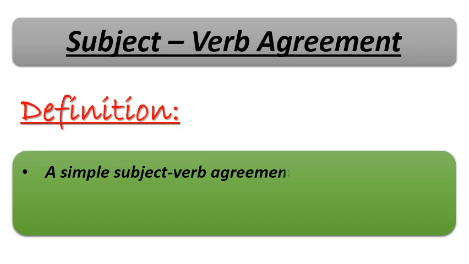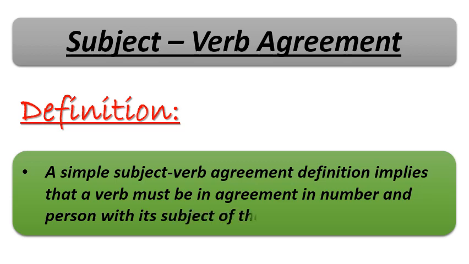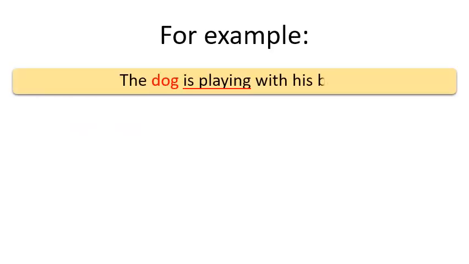A simple subject verb agreement definition implies that a verb must be in agreement in number and person with its subject of the sentence. I repeat it again. A simple subject verb agreement definition implies that a verb must be in agreement in number and person with its subject of the statement or sentence. Or we can say in a simple way, a verb must agree with its subject in number and person. To clarify it, let's see some examples.